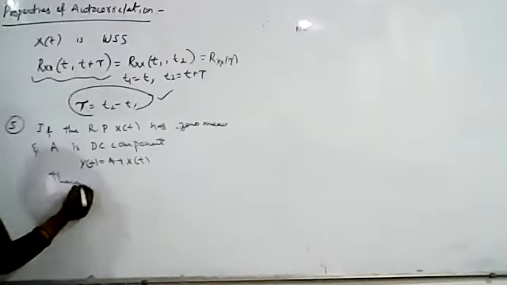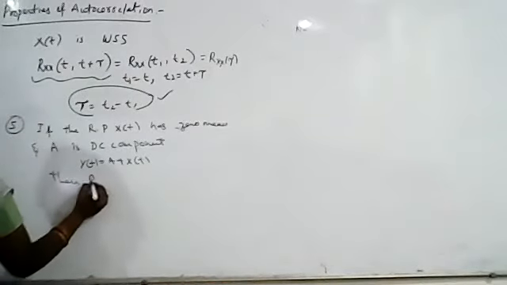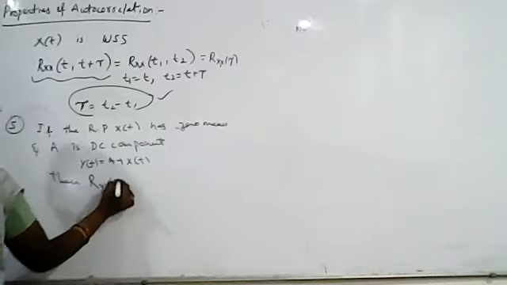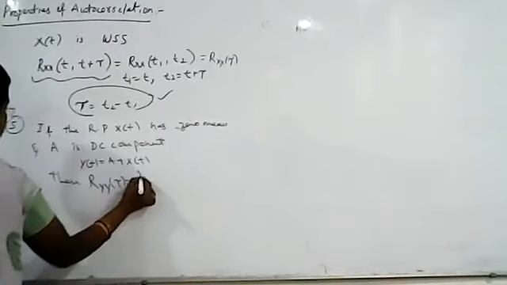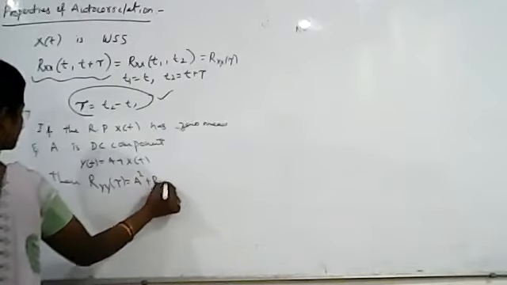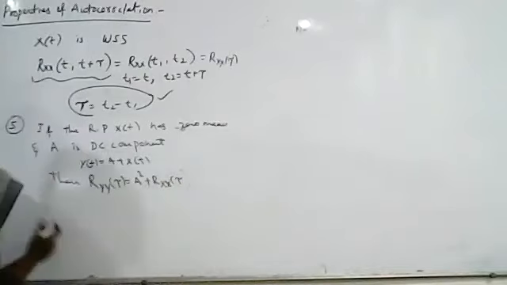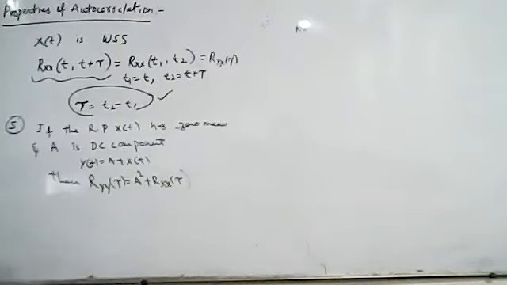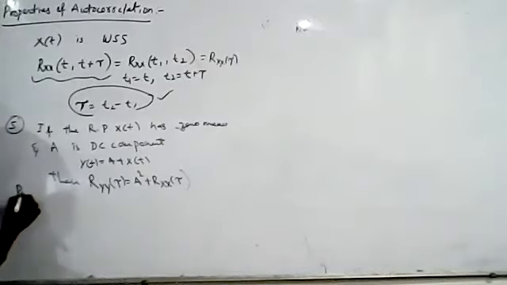Then Ryy of tau is equal to A square plus Rxx of tau. This is our fifth property. Here we have considered a random process x of t which has zero mean, and A is a DC component. Y of t is equal to A plus x of t. Then Ryy of tau is equal to A square plus Rxx of tau. Now we'll see the proof of this.